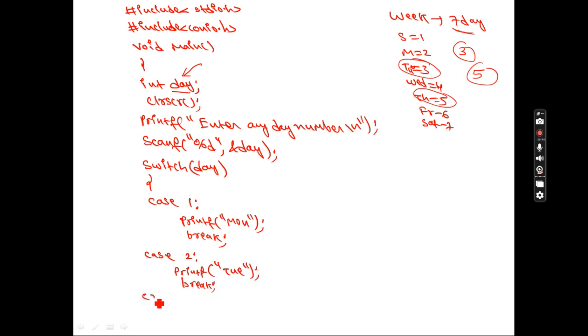Again I will write case 3, colon, printf, Tuesday, and after that double quotation close, semicolon, and you write break. Every case ends with break.